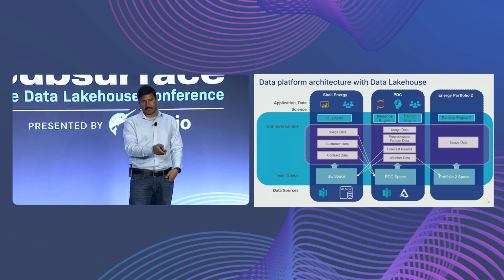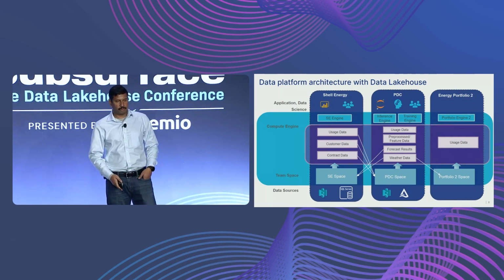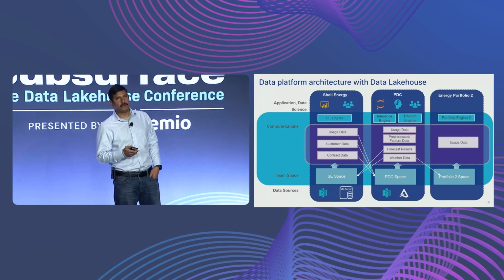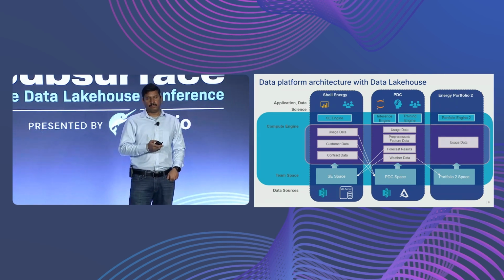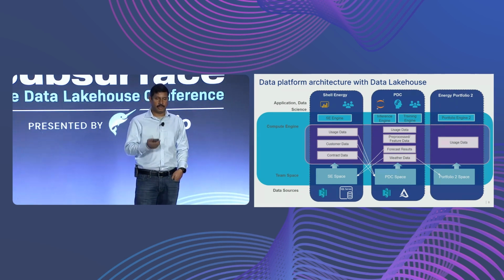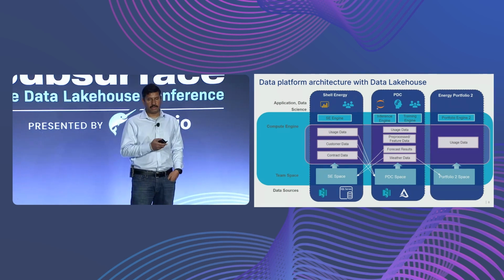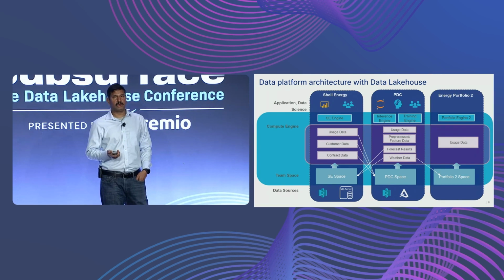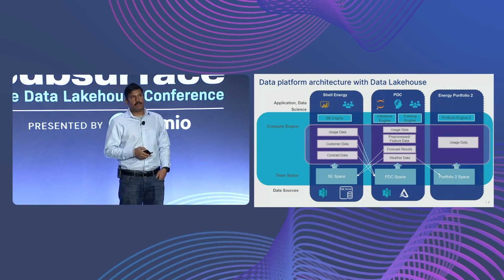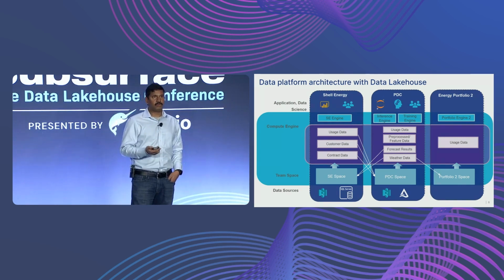On the left bottom of the Shell Energy side, if you see, they have this data stored in S3. They have multiple SQL servers, RDBMS servers, and also MongoDB. And all this data, they have put it in Dremio, and then they use all this data here. And they can share this data also with us. So in some cases, we directly get this data through them. If you have used Dremio, you know Dremio provides virtual data sets. So they create virtual data sets and share them with us, and we use that.